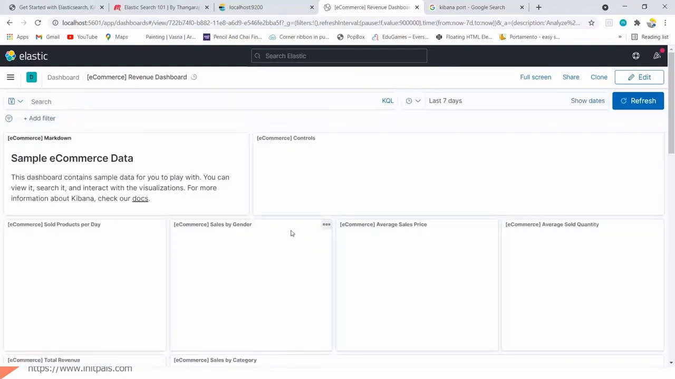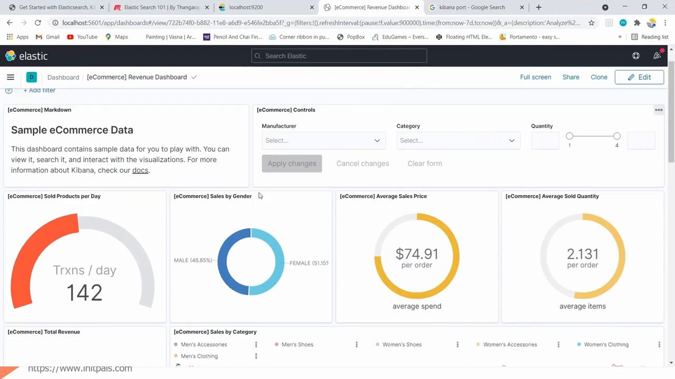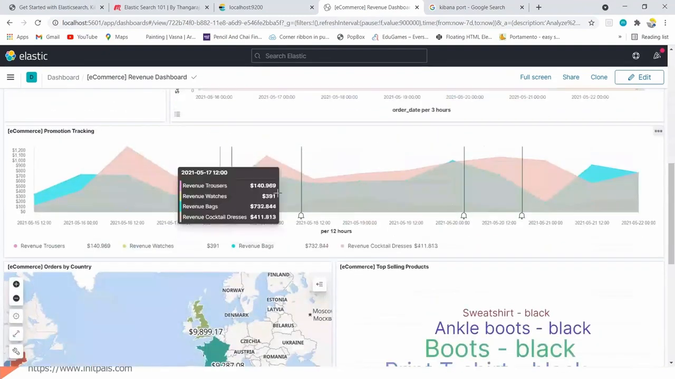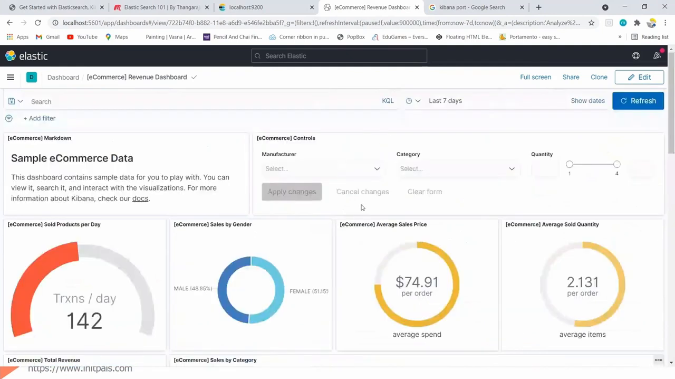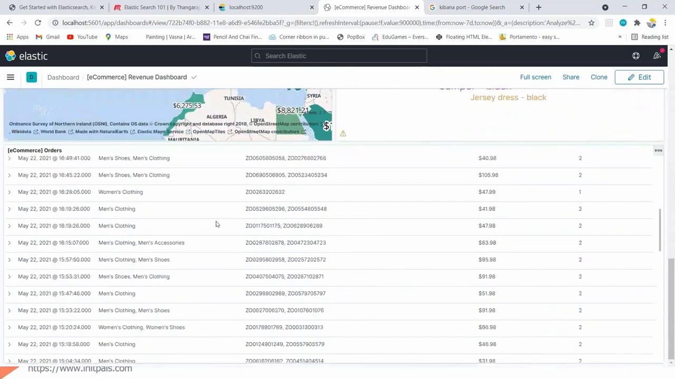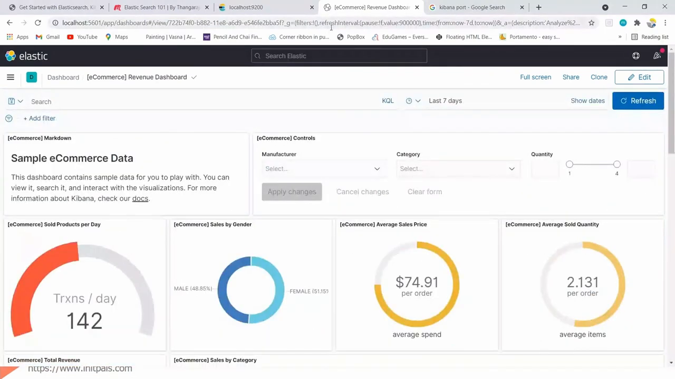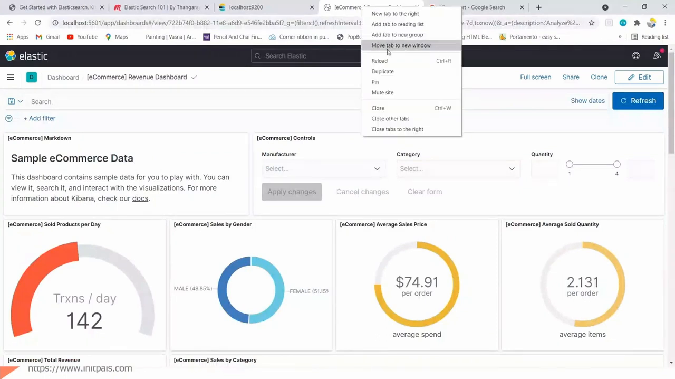So let me go here. Here you can see this is the dashboard. Right now we have added the data. It means I can see the data which is available in Elasticsearch by using Kibana. I am viewing the data in Elasticsearch via Kibana. These are the data which are already added in Elasticsearch. So let's keep this for now.